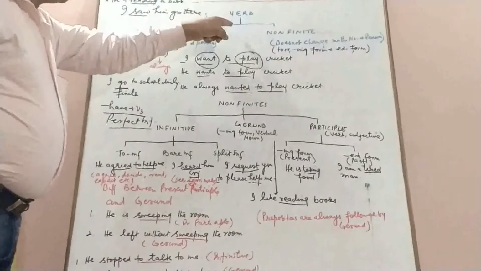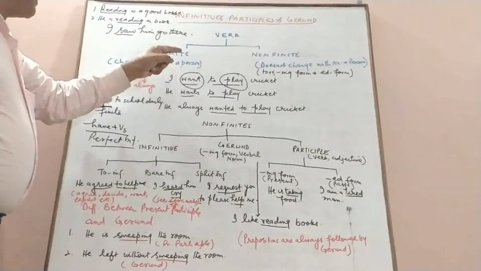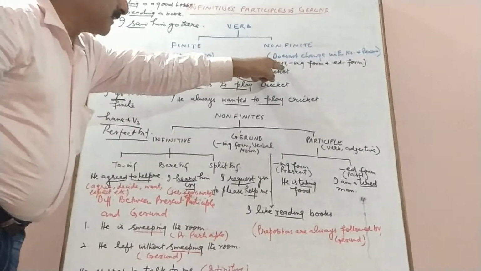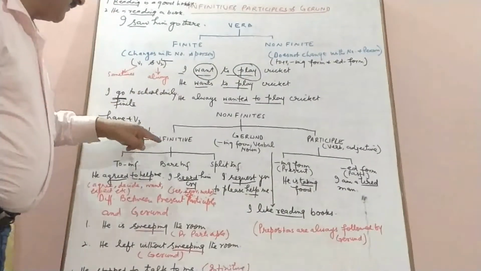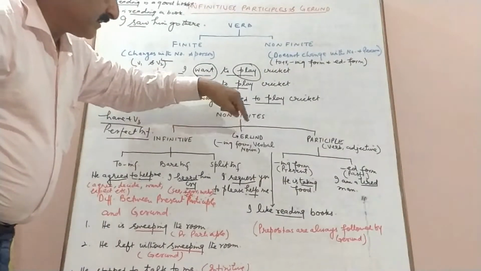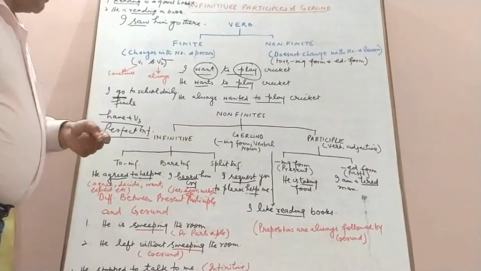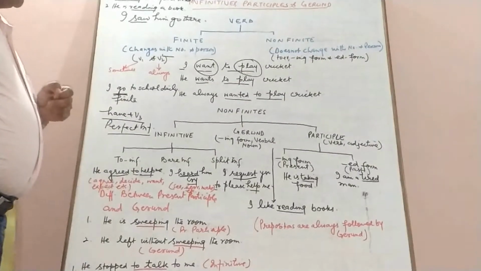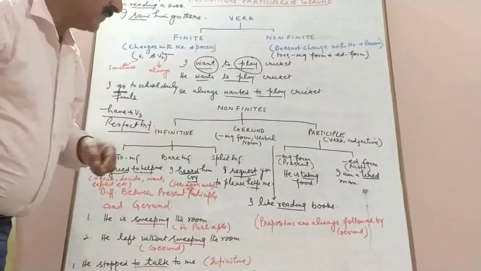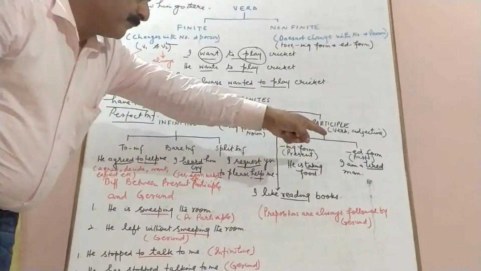As we discussed earlier, we have two types of forms: finite forms and non-finite. In the non-finite, we have to plus V1, that is the infinitive, and the ing form. And in the ing form, we have gerund and participle. Now both are in the ing form. Participles are of two types, present and past.